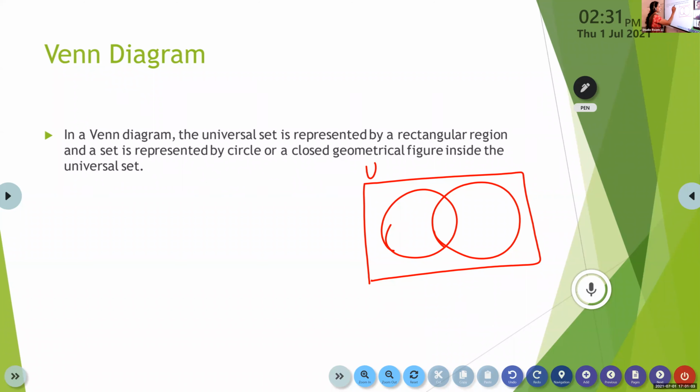Usually the closed geometrical figure we take is a circle. In some cases, if you look in some reference book or when you go for higher classes, you can see within a rectangle another rectangle. Some other shapes are also used. But for the time being, we are going to use only circles inside the rectangle.